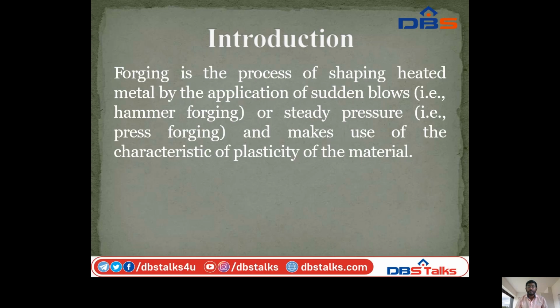So what is forging? Forging is a process of shaping heated metal by the application of a sudden blow, that is hammer forging, or steady pressure, that is pressure forging, and it makes use of the plasticity of the material.